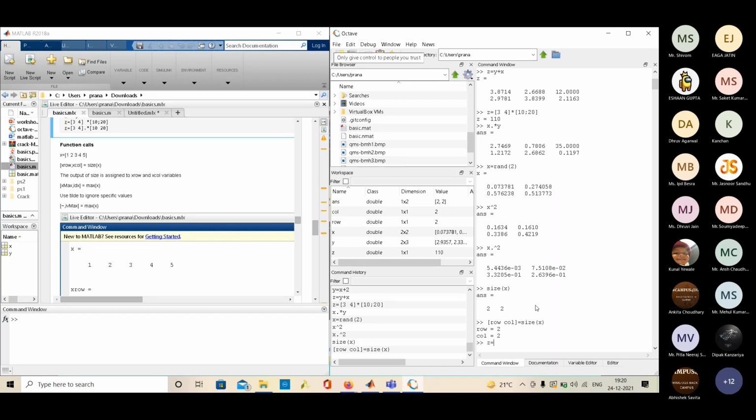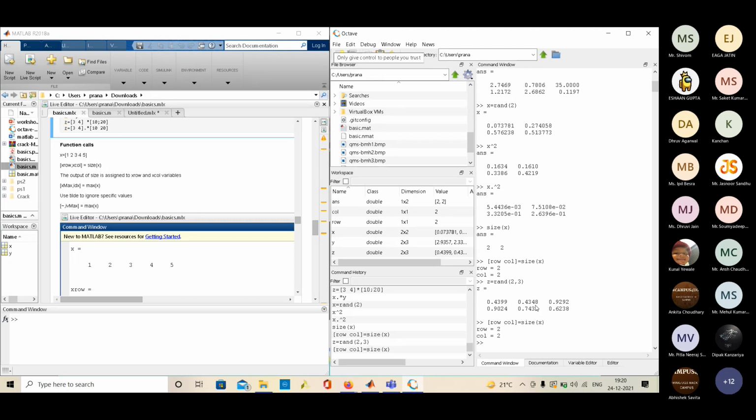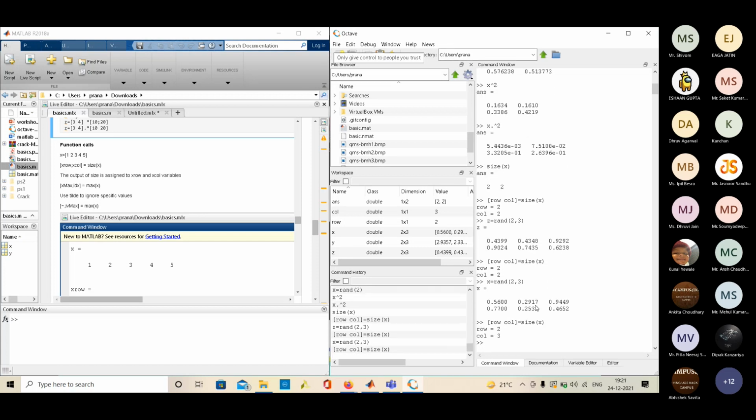Let me change x to rand(2,3). Sorry. So row gets 2 and column gets 3.